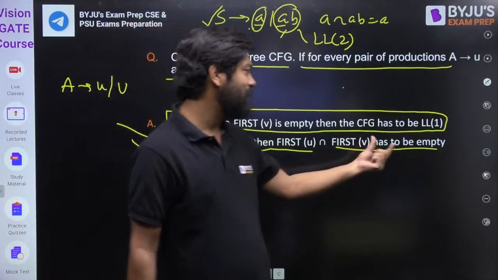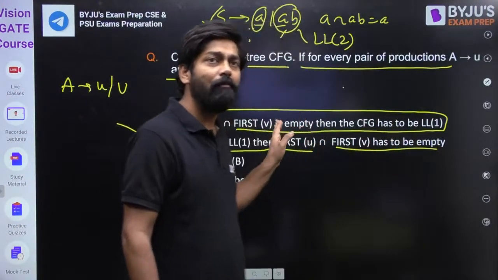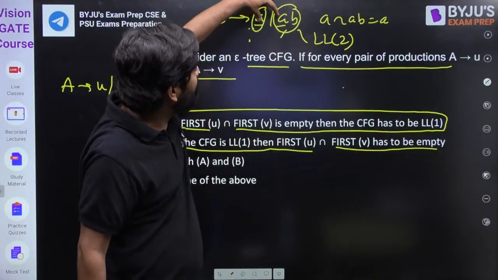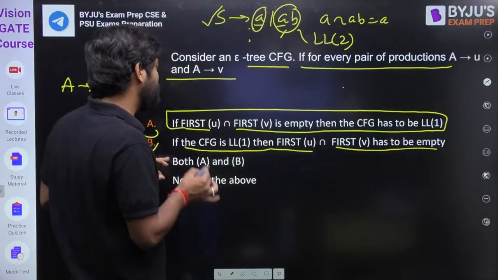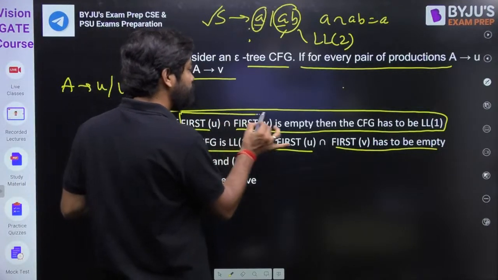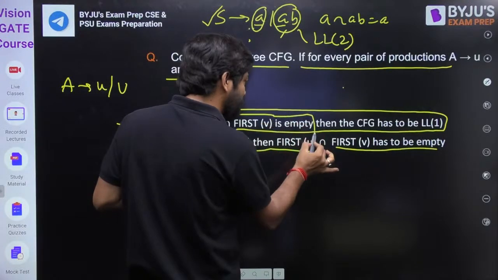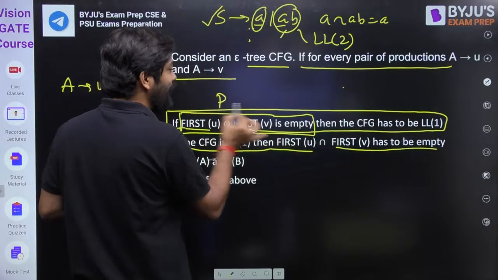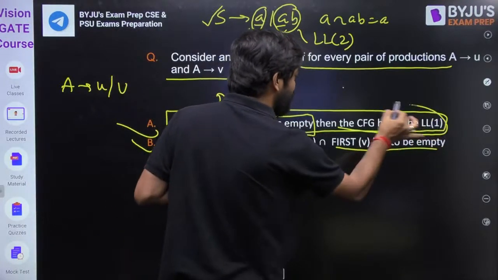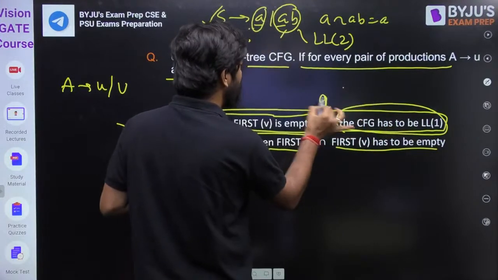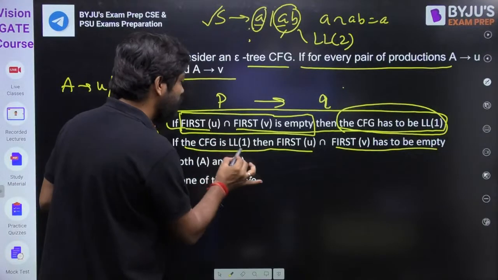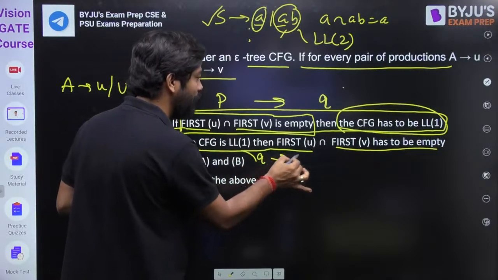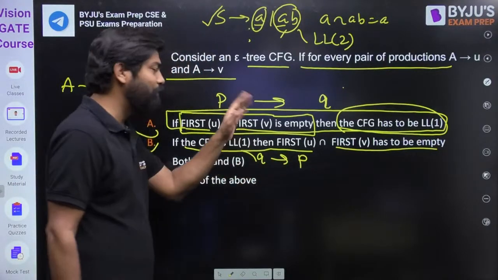If it is LL1, my dear friend, definitely, if the common part is equal to phi, definitely it is LL1. I think you know discrete mathematics. If you say this is P, and this is the CFG has to be LL1, you can say Q. So this is P implies Q. And here they are telling Q implies P. So actually it is by implication.